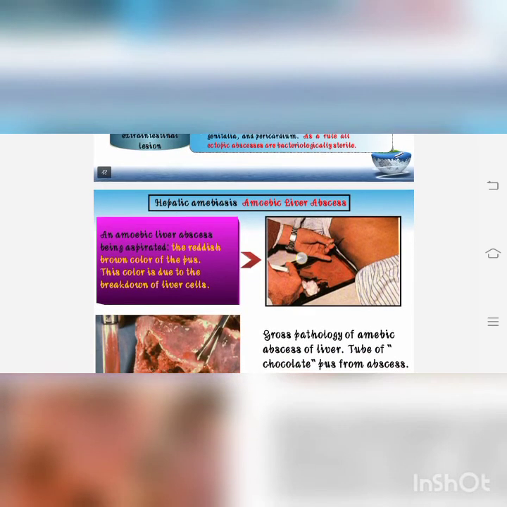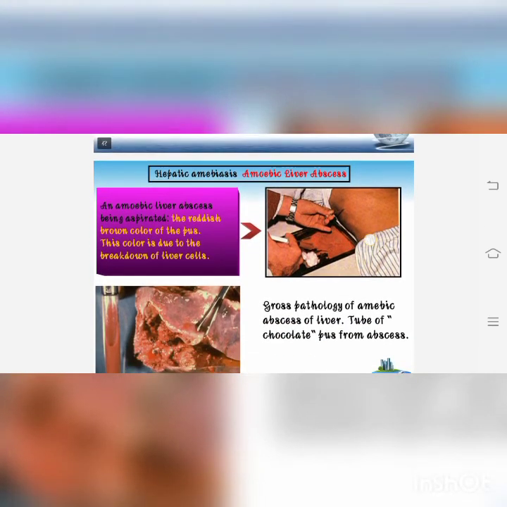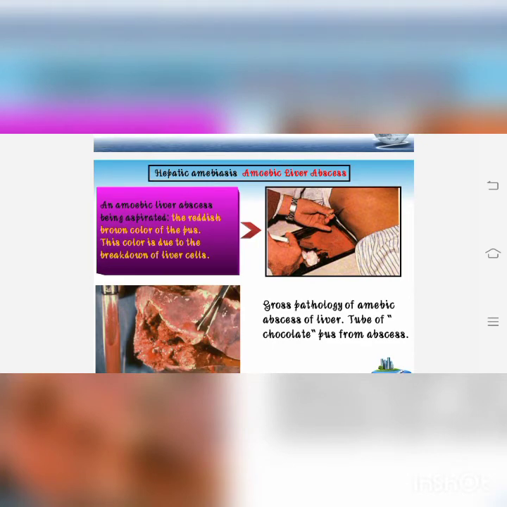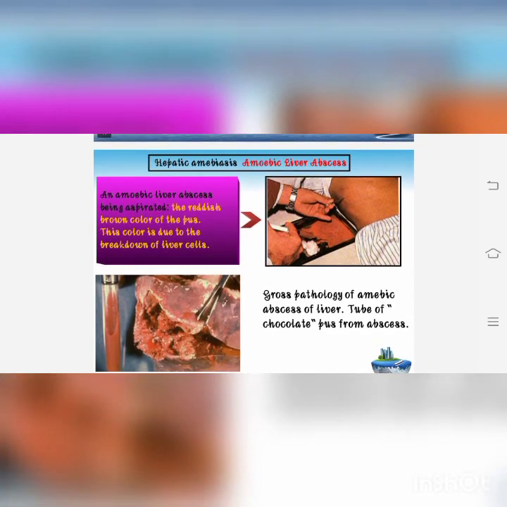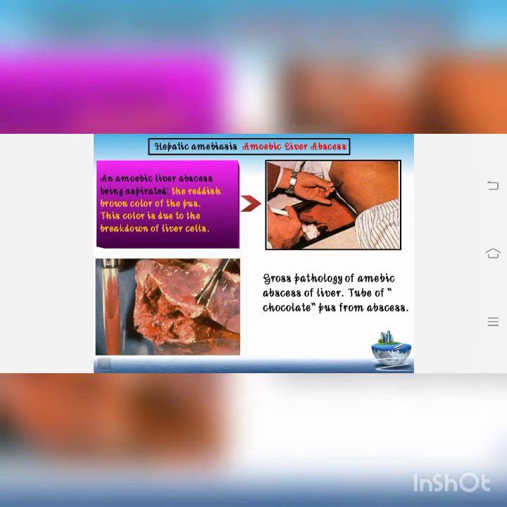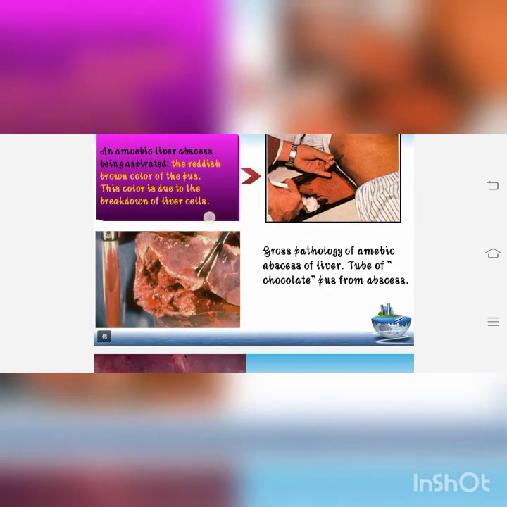The hepatic amoebiasis, here you can see, an amoebic liver abscess being aspirated, the reddish-brown color of the pus. This color is due to the breakdown of liver cells.